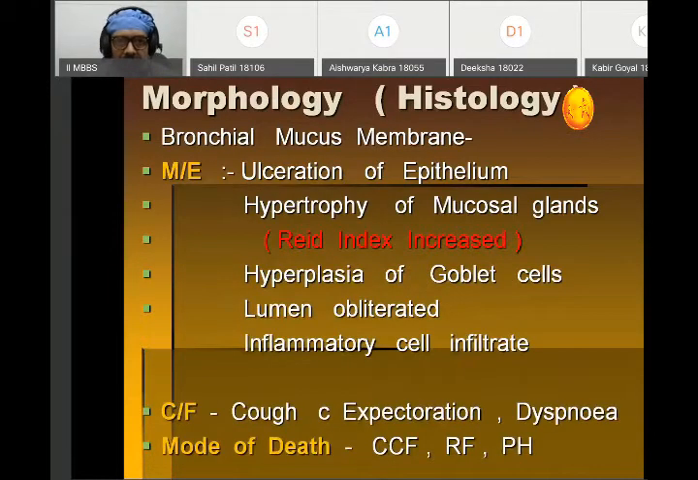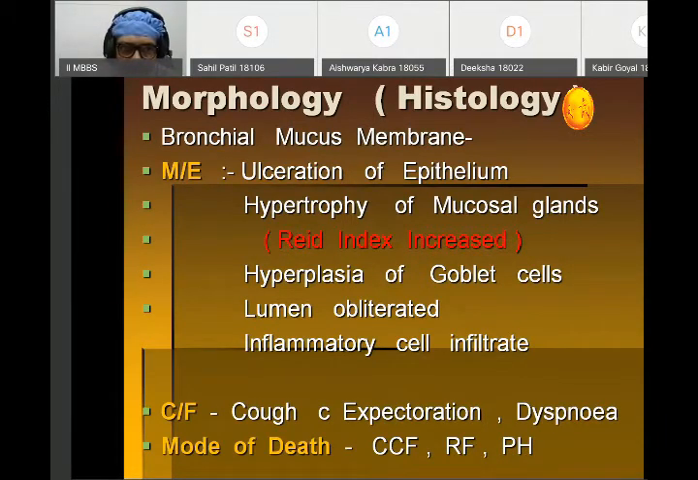Now, on histology, in case of chronic bronchitis, there is ulceration of the lining bronchial membrane. There is also hypertrophy of the submucosal gland. The number of submucosal glands are increased. There is hyperplasia of the goblet cell. There is excess amount of mucus and debris that may lead to obstruction, and the surrounding stroma shows inflammatory infiltrate. So these are the basic histological features that are seen in case of chronic bronchitis.